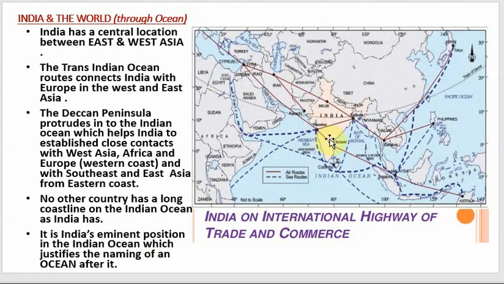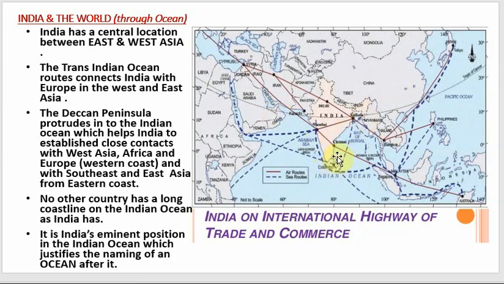This is India, and it lies between East Asia and West Asia. And this position is very important. Because of its position, India can develop its trade relationship easily with Eastern Asian countries and Western Asian countries.